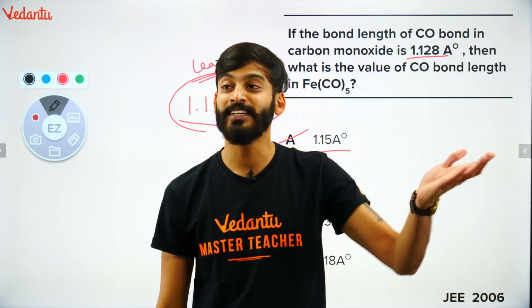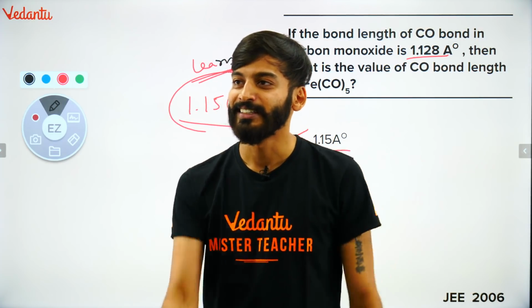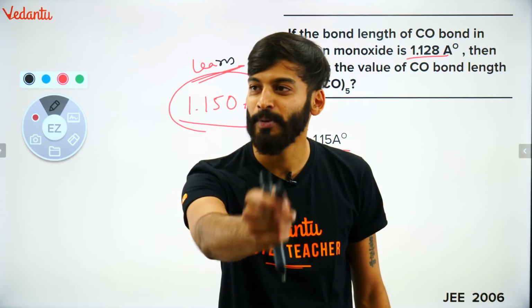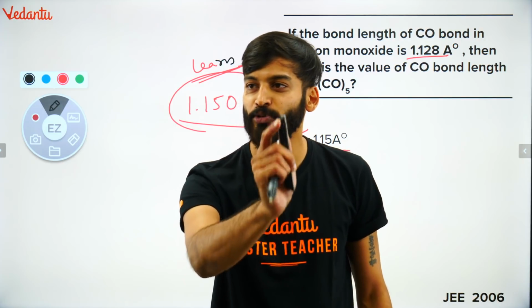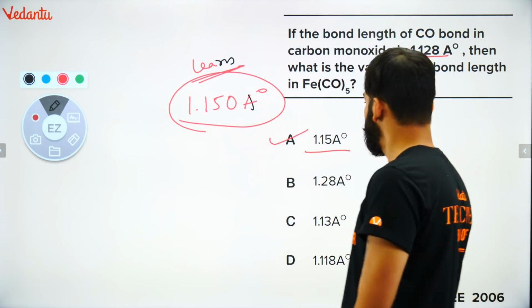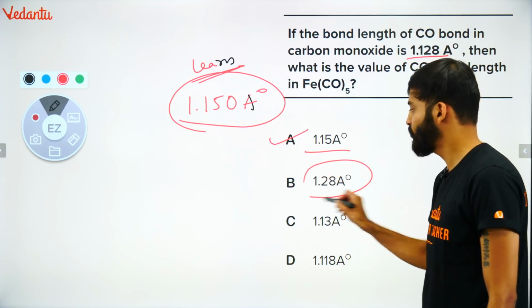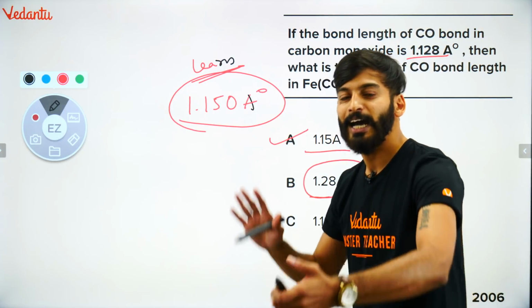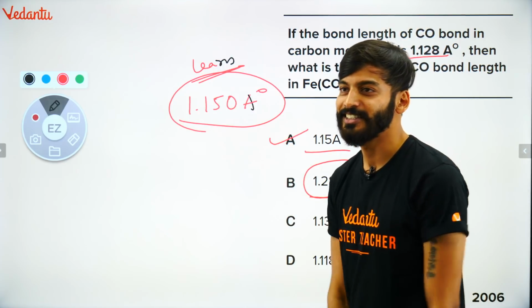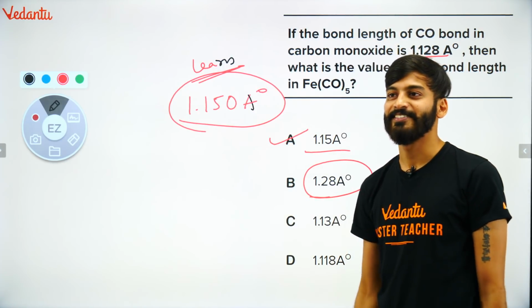As I told you, what is the reason? Because of the back bonding. All my sailors, are you understanding? सबको समझ आ रहा है? Clear हो रहा है? Very nice. Shall I move on to the next question? How is the Josh? B नहीं है. वो तो बिल्कुल सेम हो गया ना बच्चा. 1.128 angstrom. उसमें तो कोई चेंज ही नहीं आया. Because of back bonding, the carbon oxygen bond length increases. वो बढ़ जाती है. Very nice.